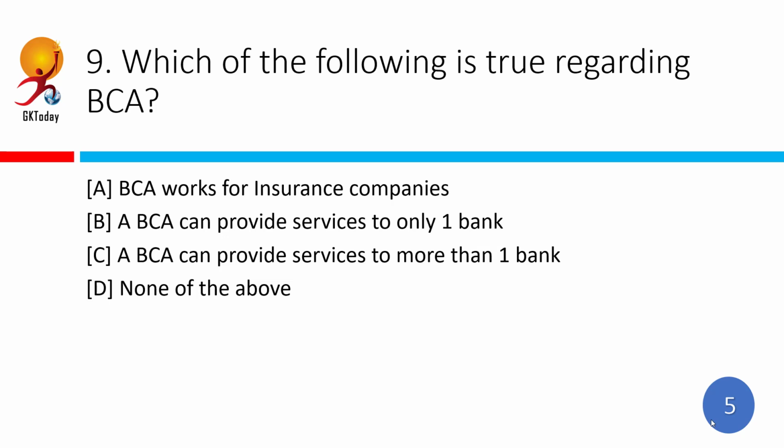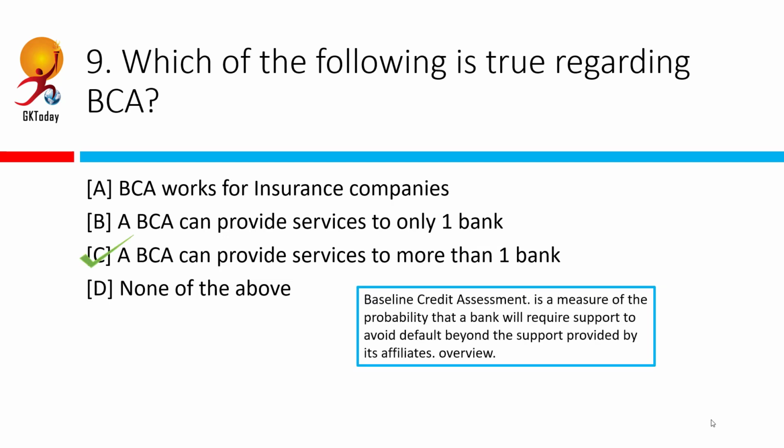Which of the following is true regarding BCA? So this is a banking correspondent agent, and correct answer is C. That is, they can provide services to more than one bank. In remote areas, it doesn't make sense to have correspondents who are associated with only a bank, because then you can't expect every bank to send different correspondents.